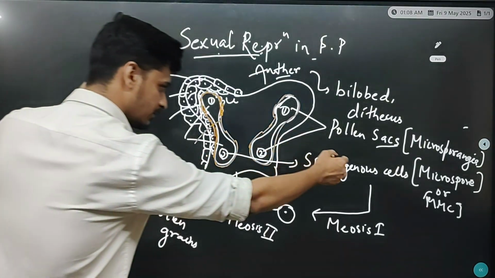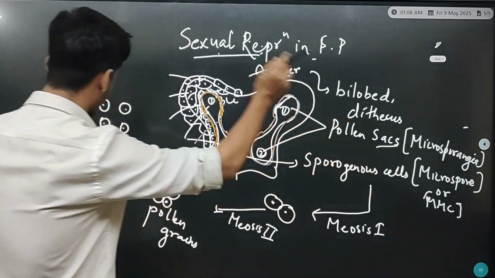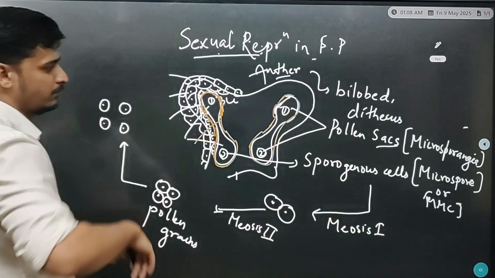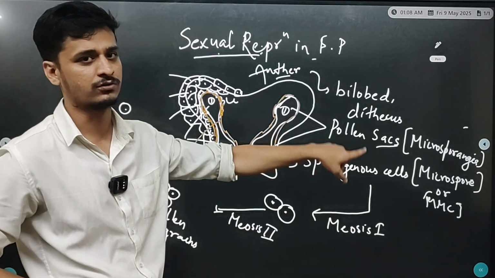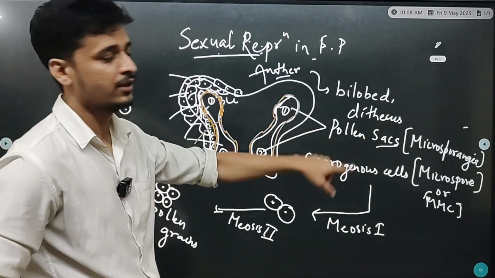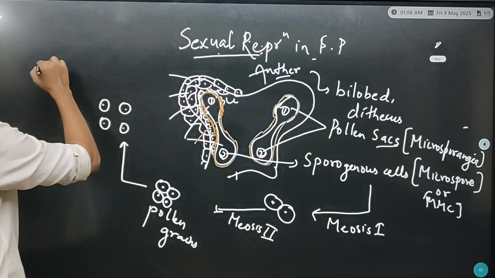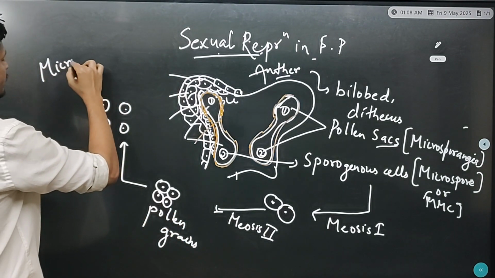This process of production of pollen grains from sporogenous cells or microspore mother cells is called microsporogenesis.